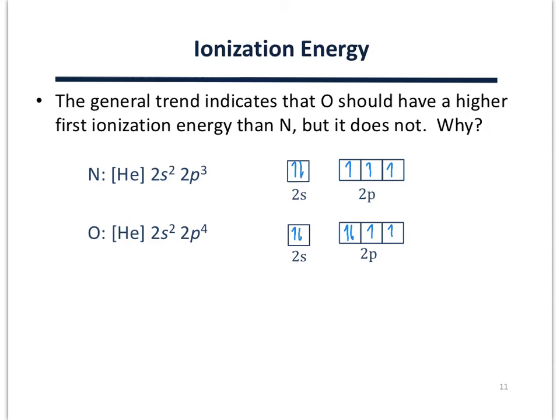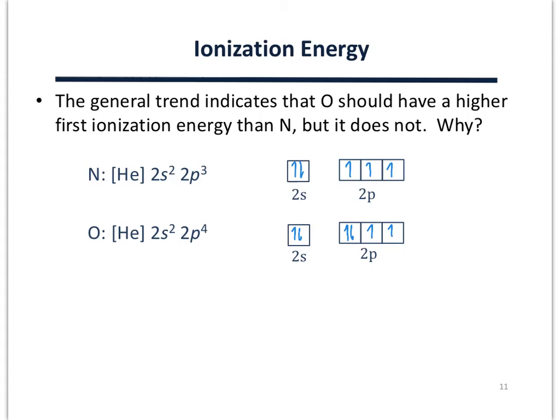Remember that there is a special stability associated with full and half-full sets of orbitals. This has to do with symmetry in electron spins. Essentially, these full and half-full configurations are lower in energy. Nitrogen, with its half-full set of p orbitals and extra stability, means that it doesn't really like to lose a single electron. We'll find out later that it isn't crazy about gaining just a single electron either.